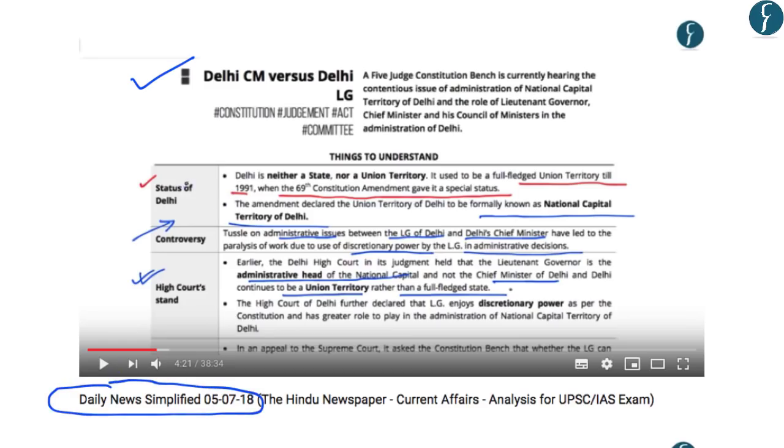Now, before answering such a question, you should know about the status of Delhi. So regarding Delhi, it is neither a state nor a union territory. This is because it was a union territory till the year 1991. However, after the 69th Constitutional Amendment Act, it was given a special status. And after that, it came to be formally known as the National Capital Territory of Delhi.